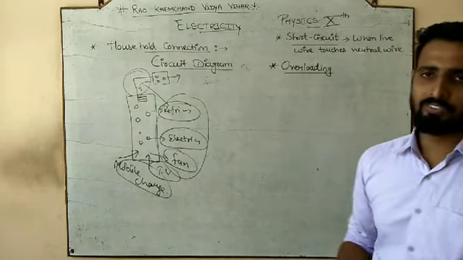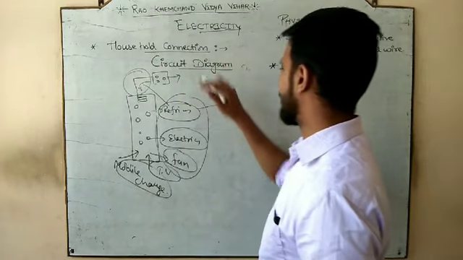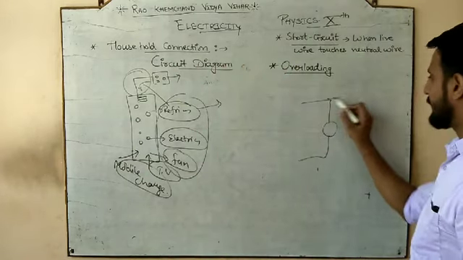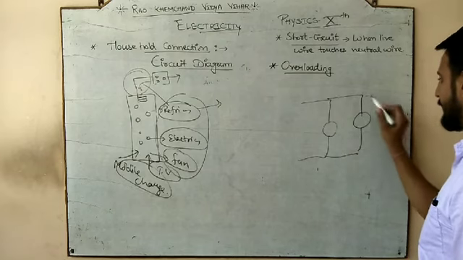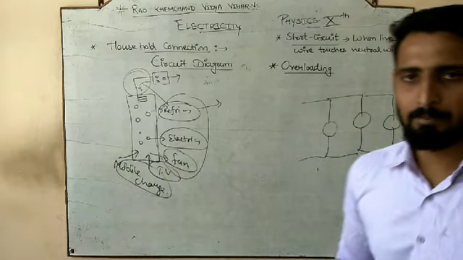If you connect all of them separately, the refrigerator would get a separate connection from the main supply. This is the refrigerator in parallel. Television will get a different connection. Electric motor will get a different connection because all are in parallel.